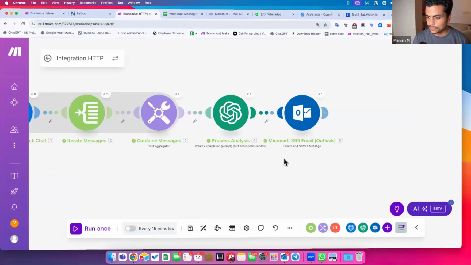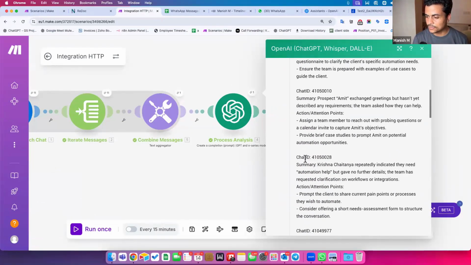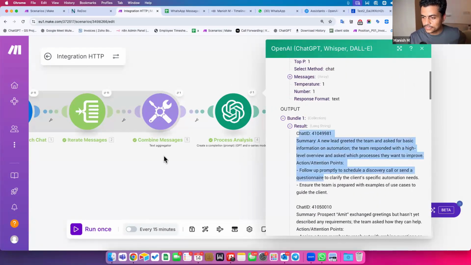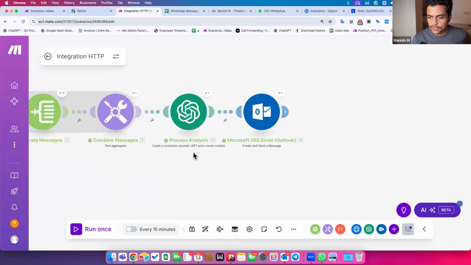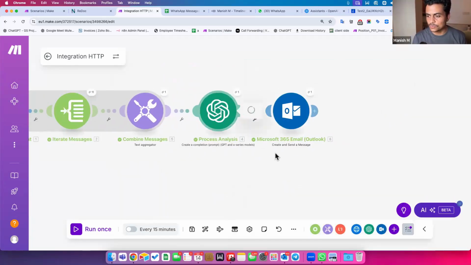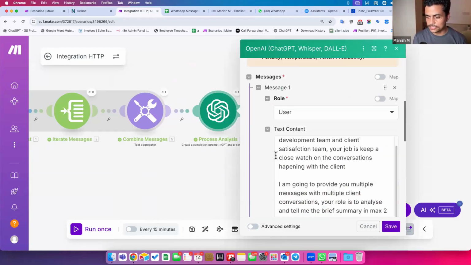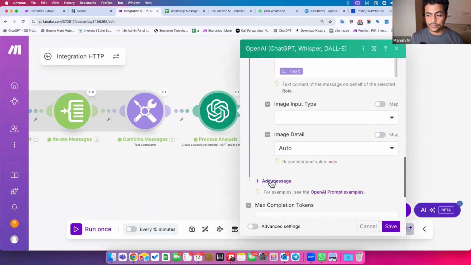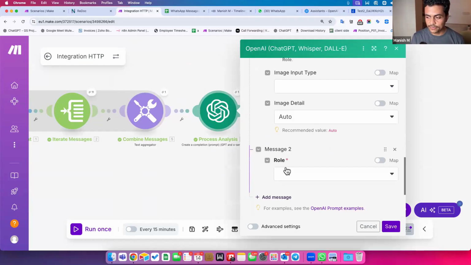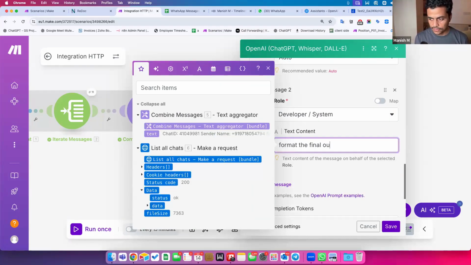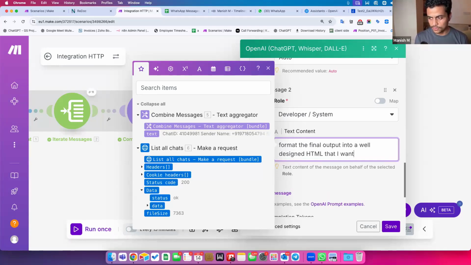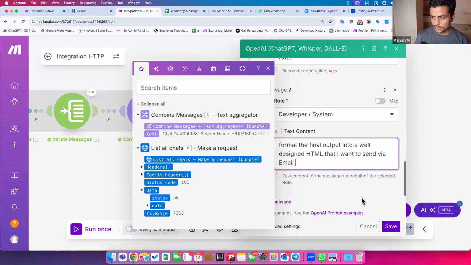Why so? Because GPT would have given an output like this. It was supposed to be split like this in the email itself, but somehow it got cumbersome. So chat ID, summary, and so on. Now I can do one more thing. I can ask it to give me the output in well-formatted HTML. Since my email can accept HTML, I can give it a system or developer instruction: format the final output into well-designed HTML that I want to send via email.